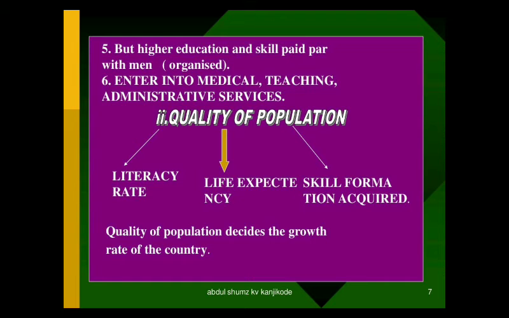And the next important thing is life expectancy. Life expectancy is nothing but, when a child is born, by checking her or his health, they will assume the life span of that particular child. This is what life expectancy is. And also skill formation is required, that is, how much skill a person is possessing. With that only the quality of the person will be calculated. So this quality of population decides the growth rate of the country, right?